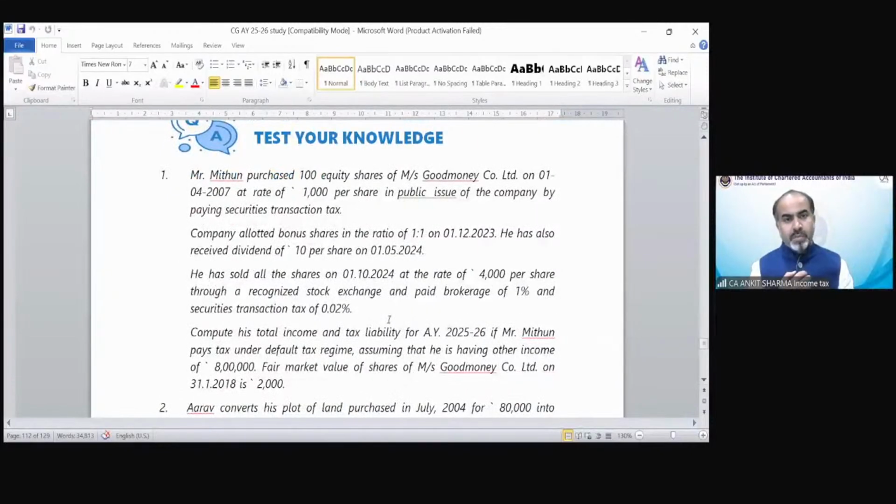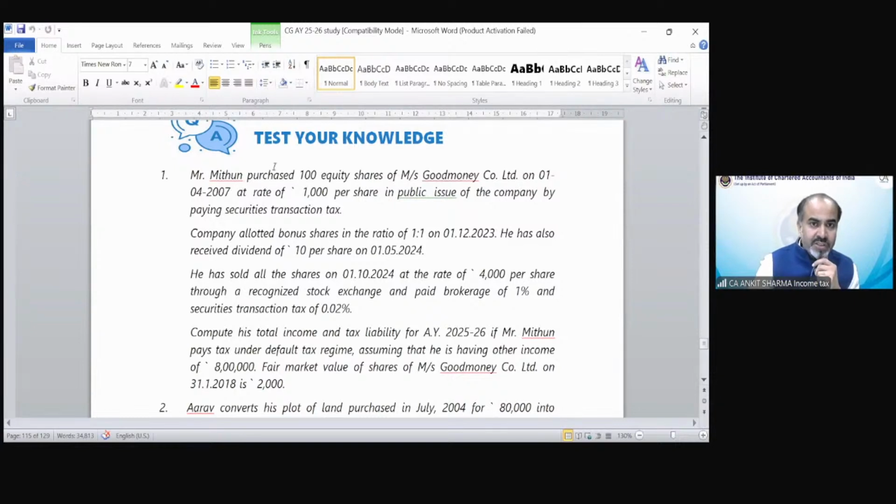Test your knowledge question number 1 is regarding conversion of shares or debentures into shares. We have discussed in section 47 a concept which says conversion of debentures into equity shares would not be treated as transfer, and those provisions need to be taxed in the year when we transfer those assets in the future. So the conversion is not going to be treated as transfer, whether it's debentures or shares of the same company. The question is regarding that provision, and it says Mr.